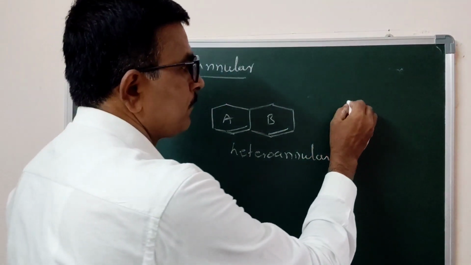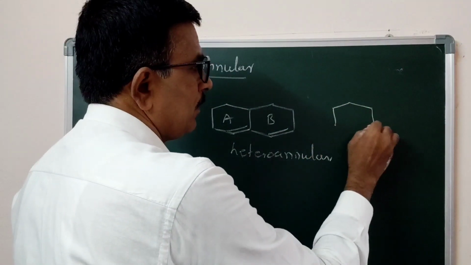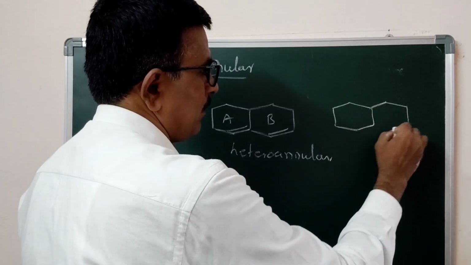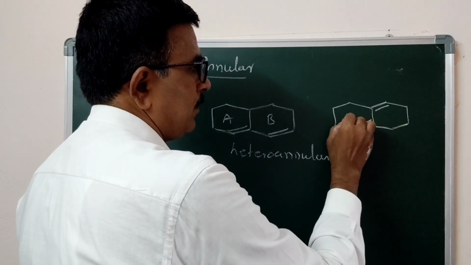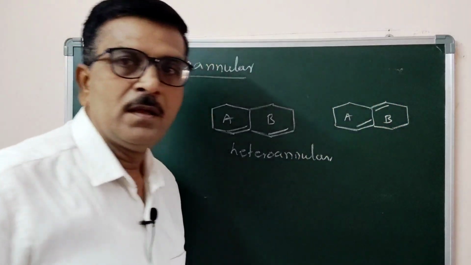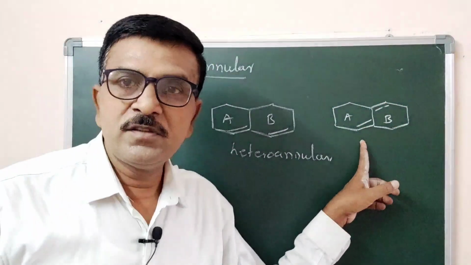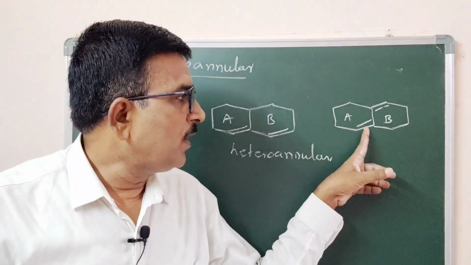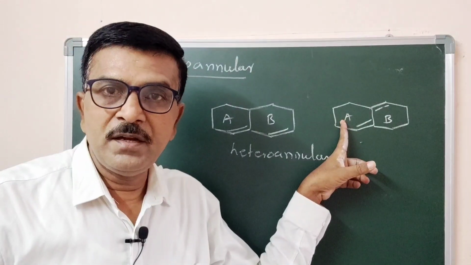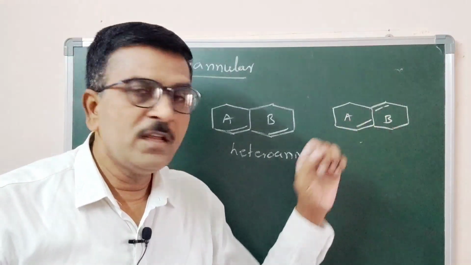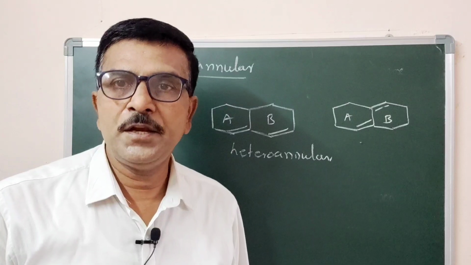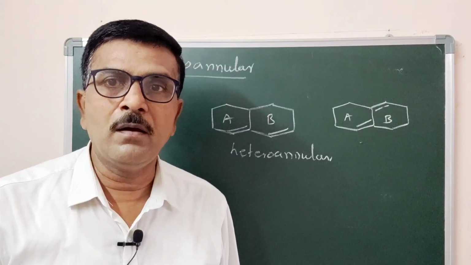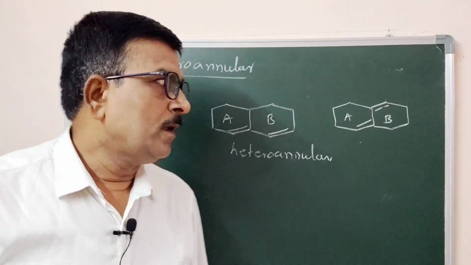For example, this is A, this is B. Now here the two double bonds are conjugated. One double bond is present in ring A, the other double bond is present in ring B. It is heteroannular. Are you following?